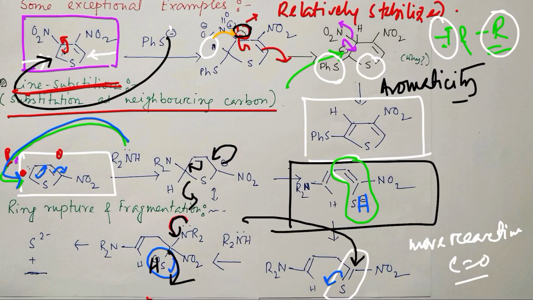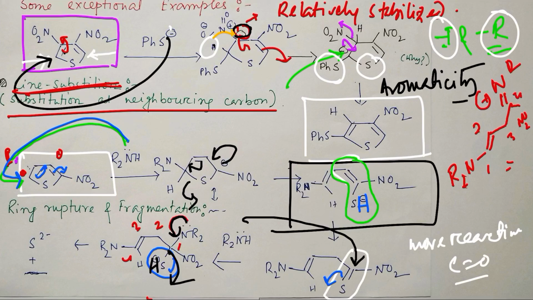You may consider that it should look like R2N double bond, this again NR having plus charge attached to NO2. Finally, after hydrolysis you may have the other product, numbering 1 2 3 4. So this is the way the ring rupture happened.